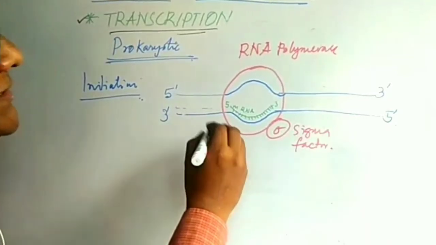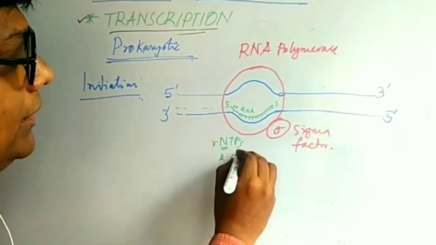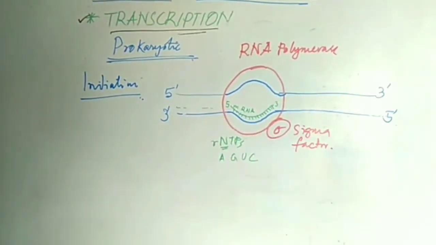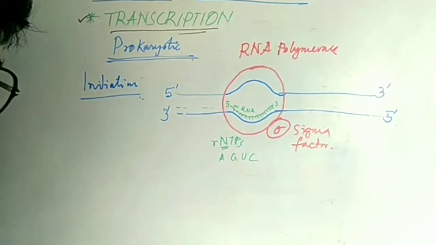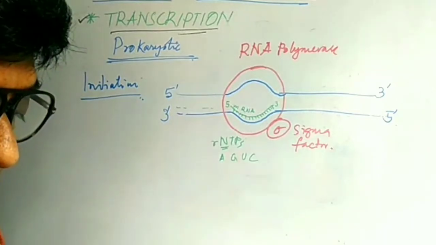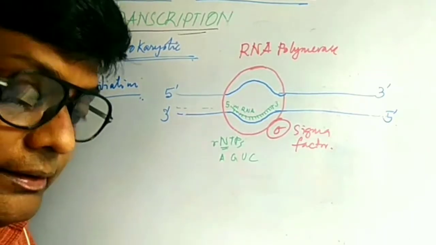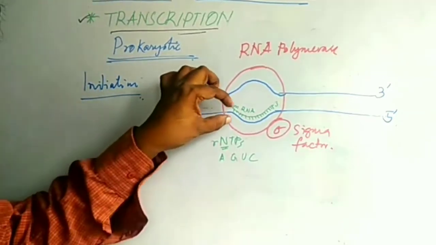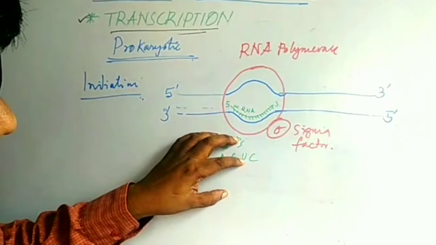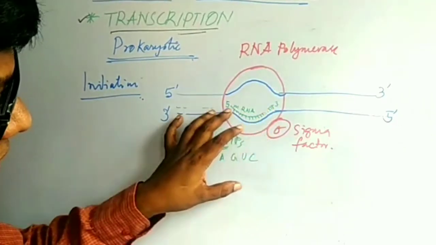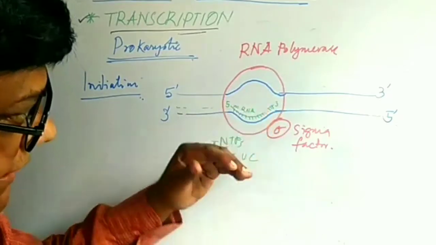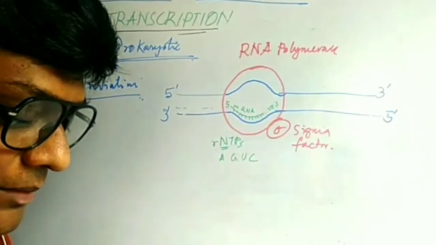Here N is anything: adenine, guanine, uracil, cytosine. Thymine is not there, uracil is there. It means adenosine triphosphate, guanosine triphosphate, uridine triphosphate, and cytidine triphosphate. These are the raw materials to form this other strand, which is now the mRNA.